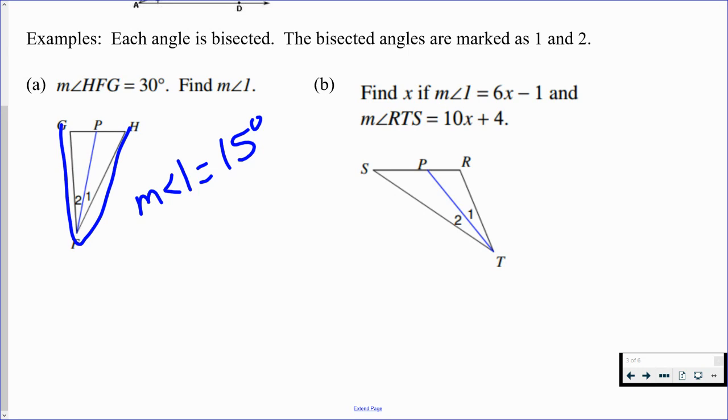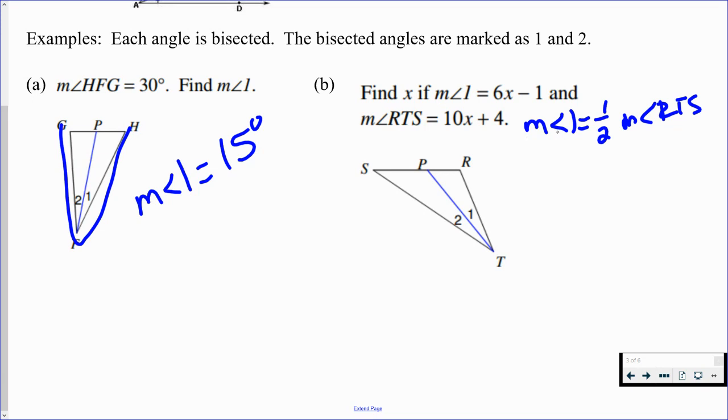Here's what I would do, and I think it makes it a little bit easier to see how to set up your equation. Let's talk about the relationship between the measure of angle 1 and the measure of angle RTS. How do they relate to each other? Well, we know that angle 1 is one of the smaller bisected ones. It should be half the measure of angle RTS, because it's cut in half.